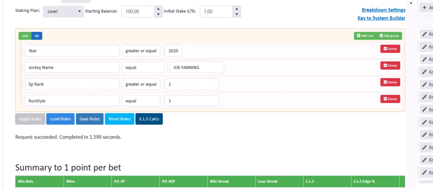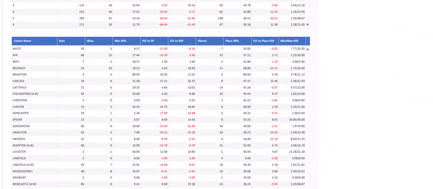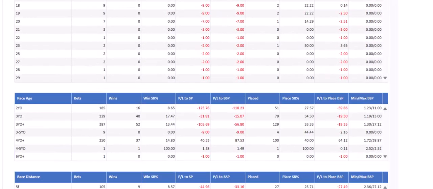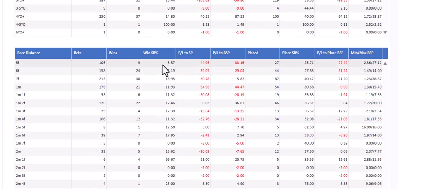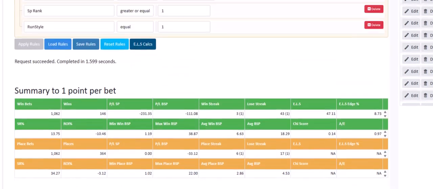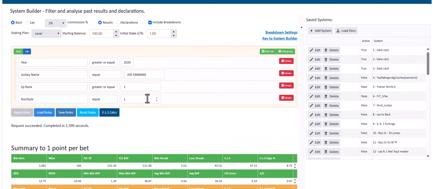If we took the Johnstons out and just had Joe Fanning run style 1 for all trainers, then it's slightly improved, but it's still below the standard. He's still performing worse than the percentages and statistics say that he should be for the price of the horses that he's running on. And again, we could take a look at the distances, if that makes any difference now. It's still down on the 5 furlong races. So Joe Fanning on a front runner over 5 furlongs, probably worth avoiding. That's just another way of using the breakdowns to use some filters for each jockey.